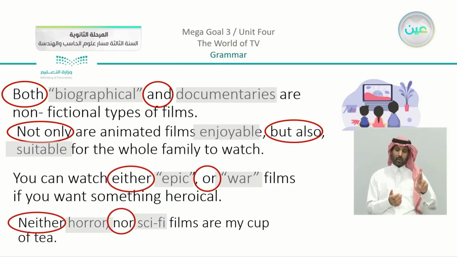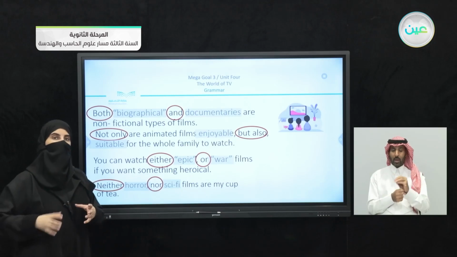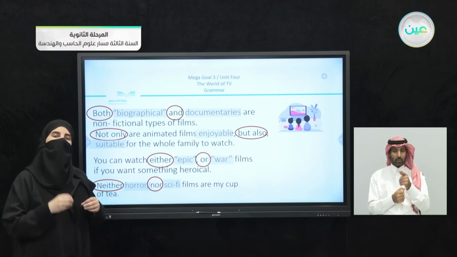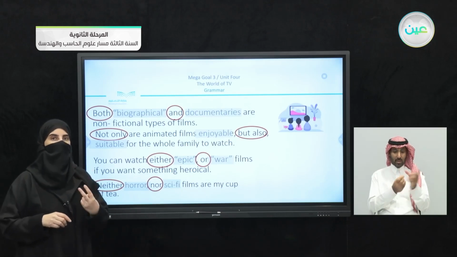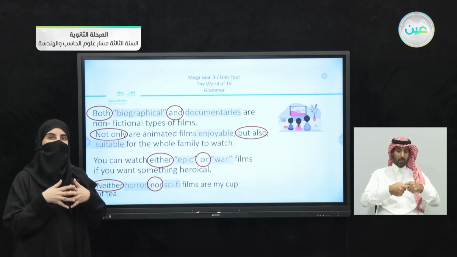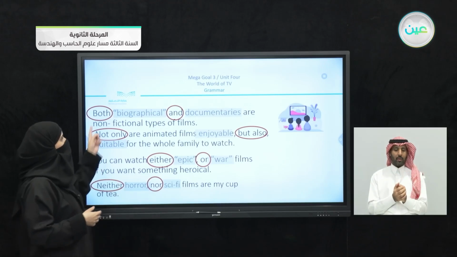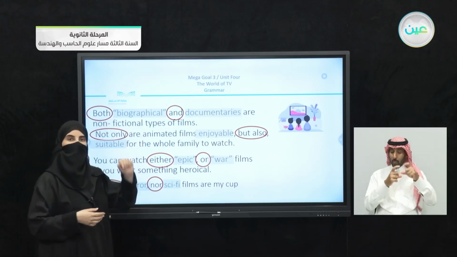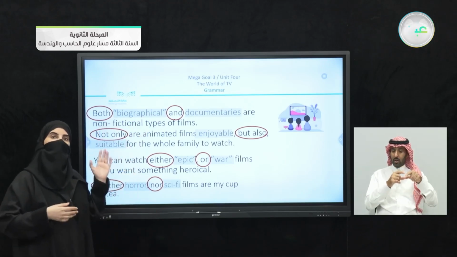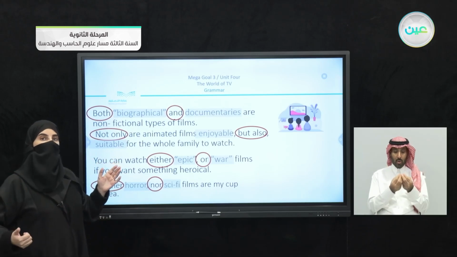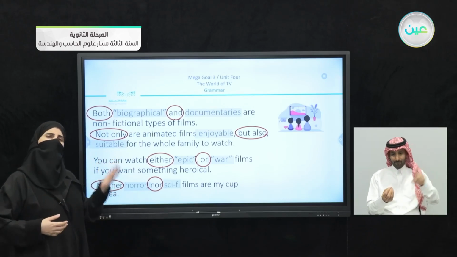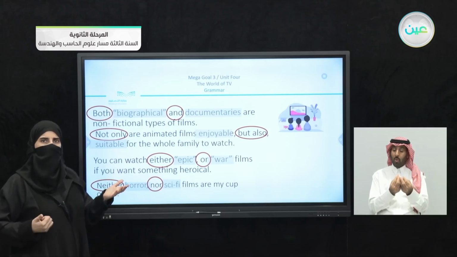Now, there is something very important that I have to mention: we must use both conjunctions together, so they are paired. If we go back to these sentences, can I say, for example, both biographical documentaries? Can we say both biographical or documentaries? Can we say both biographical but documentaries?